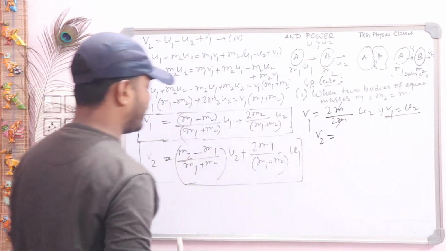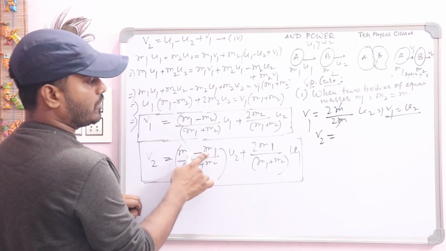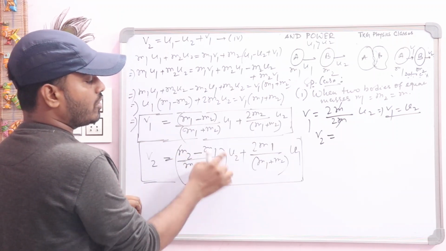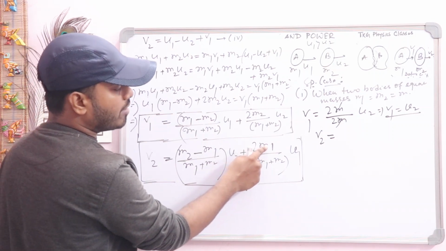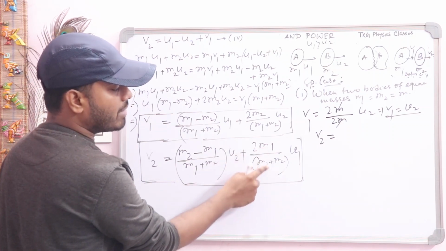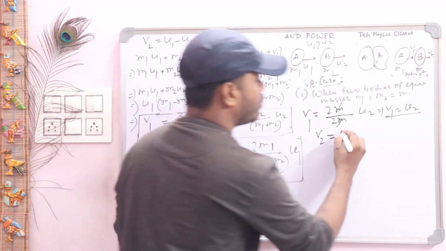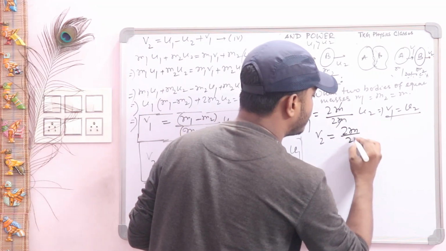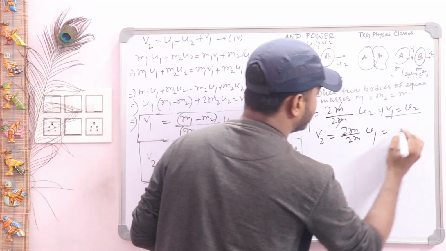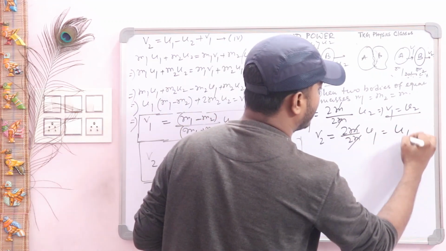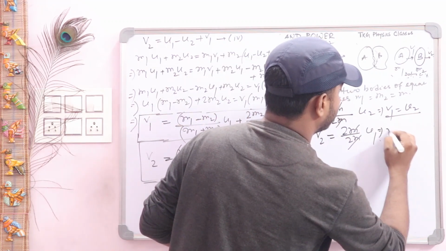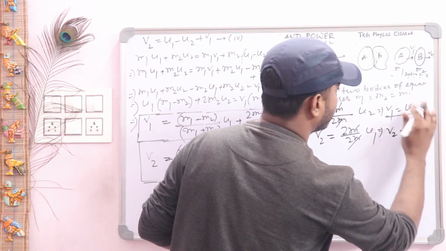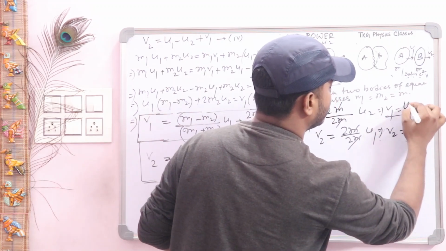v2 is equal to, you see, m minus m, so this first part will be 0, and using the second part, 2m divided by m plus m, that is 2m by 2m with u1, so this will be u1. This concept is very important, students. That is, v2 is equal to u1 and here v1 is equal to u2.